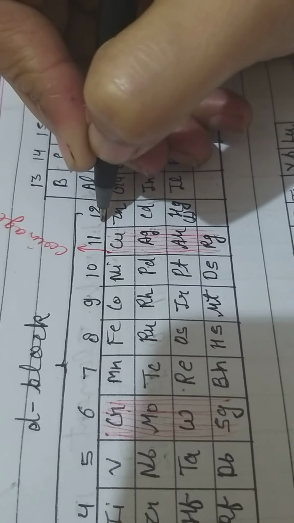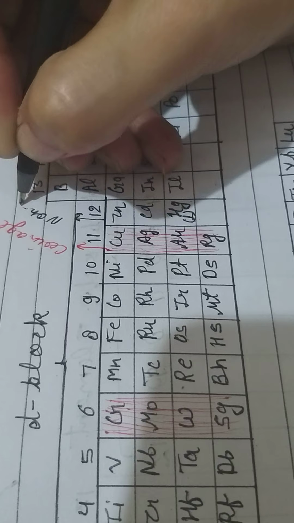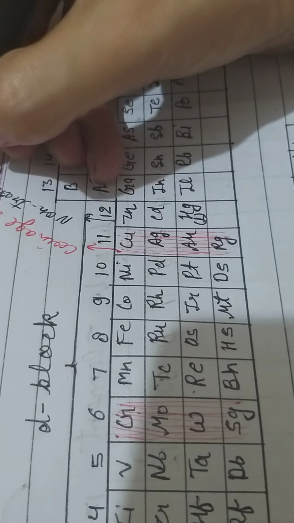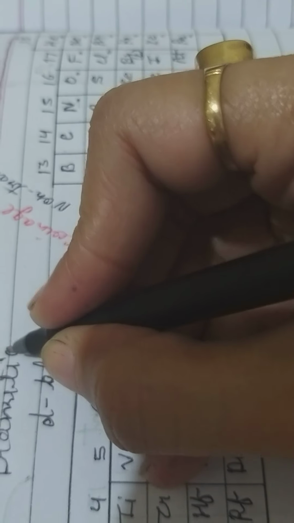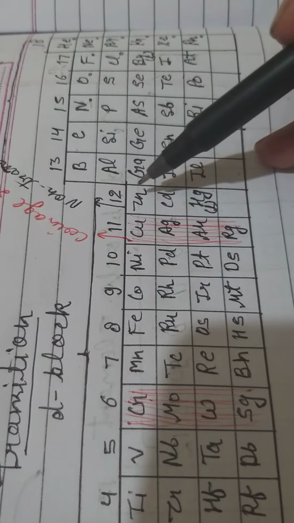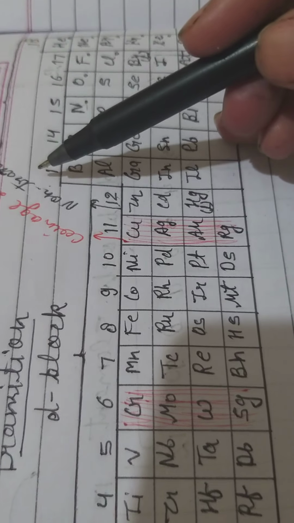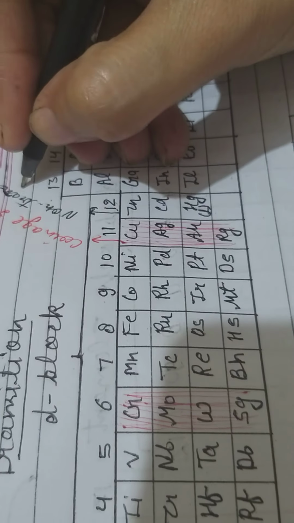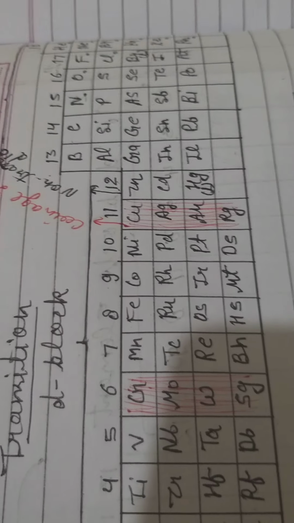Now group 12 is considered a non-transition group. Actually, all the D block elements are known as transition elements. We will discuss why we call them transition elements. But group 12 comes in the D block, and still it is considered non-transition because it contains the d10 configuration. I will explain this once again.